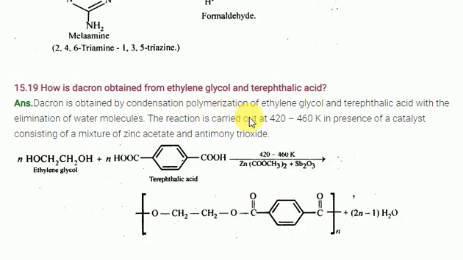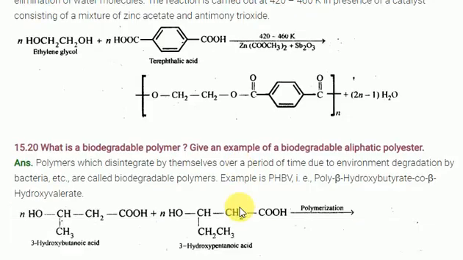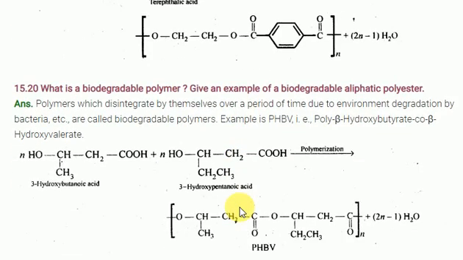The reaction is carried out at 420 to 460 kelvin in the presence of a catalyst consisting of a mixture of zinc acetate and antimony trioxide. What happens? They combine together to form a large polymer by losing water molecules. That's why it is called a condensation polymer or step-growth polymer.